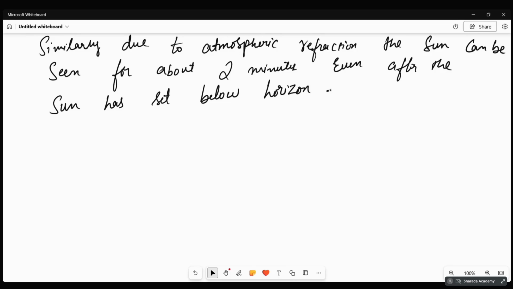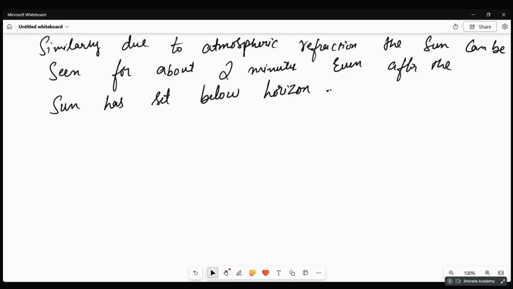When the sun is very far, especially at sunrise and sunset time, only the light that reaches us is the red light. Fine particles will be more, right? So the other light will be scattered away from us. Only the red light can reach us. That is why, during sunrise or sunset, it looks red in color.